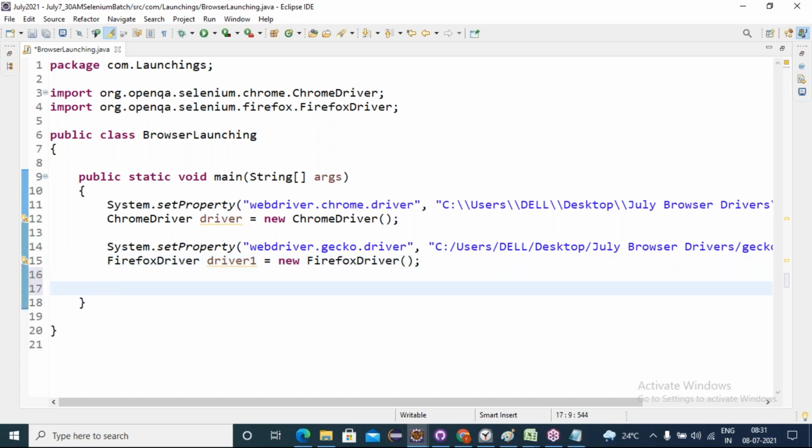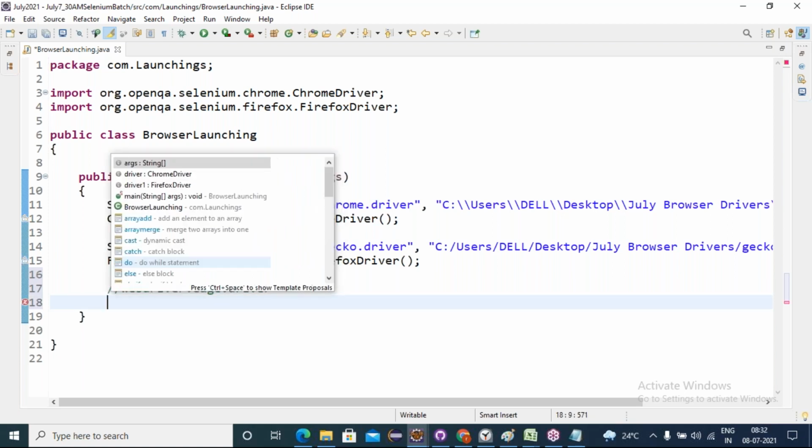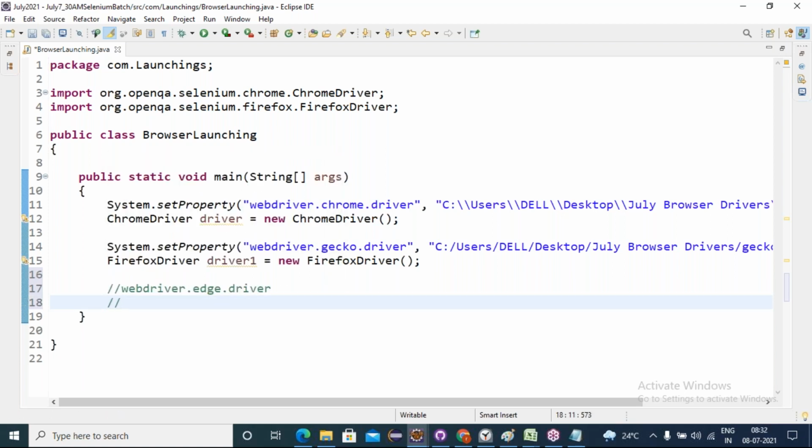Likewise, if you want Microsoft Edge, we have to use System.setProperty. We have to set WebDriver.edge.driver as the first argument. If you want Internet Explorer, the first argument to set the property is WebDriver.ie.driver. Is everyone clear? Yes.